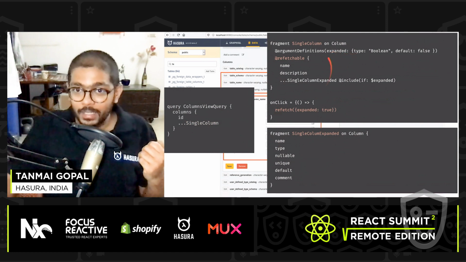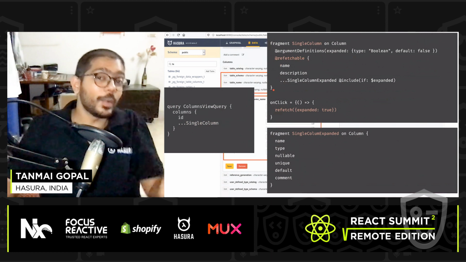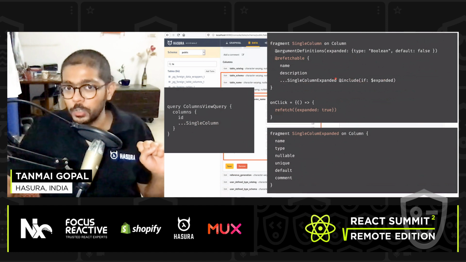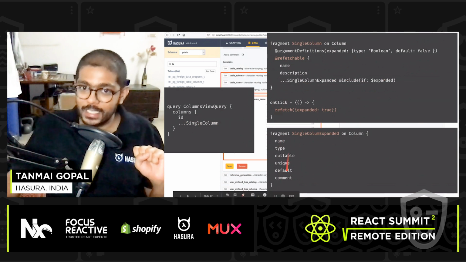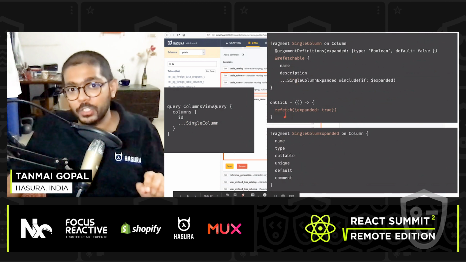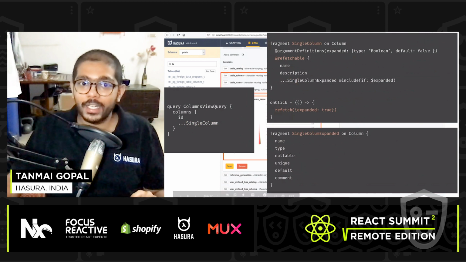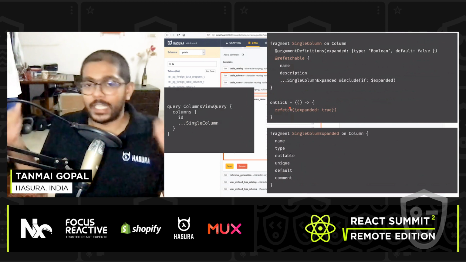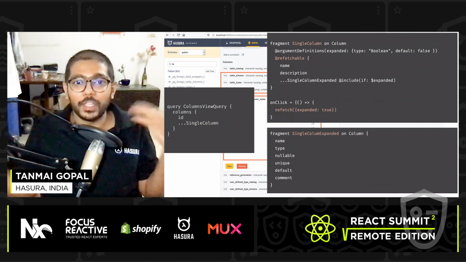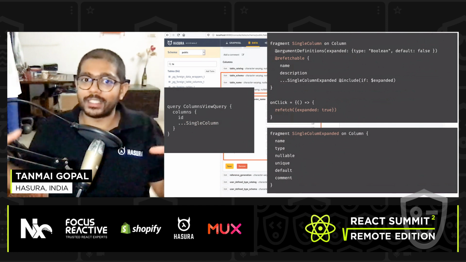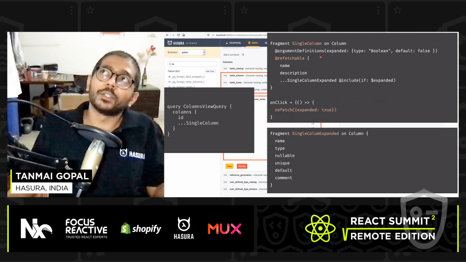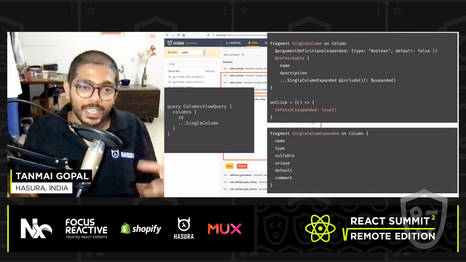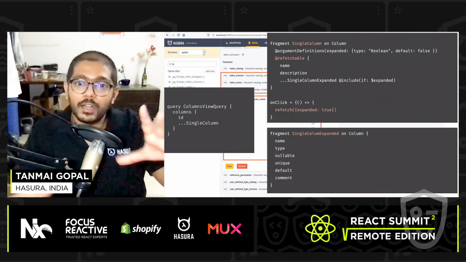So this fragment is going to run as a query with this variable set to true, so that you can fetch exactly this data, and that happens just for that one column, the one instance where I clicked on expand. This is really interesting. If you think about the ergonomics, it's like, oh, this fragment is like a query, so I can run this query again. That's a convenient thought process, but in reality, it's not easy to make that work because a fragment can't run in isolation.